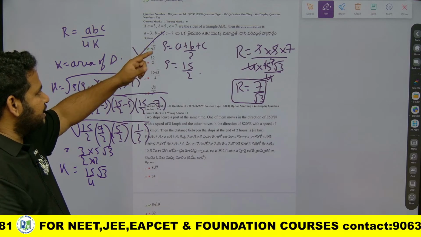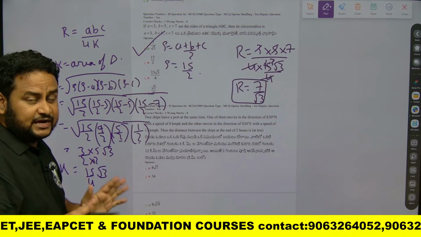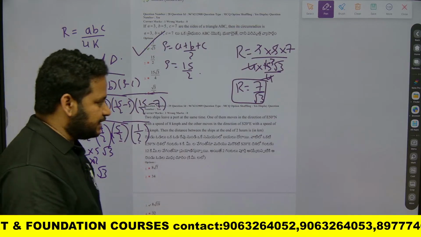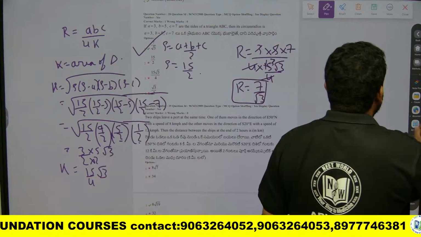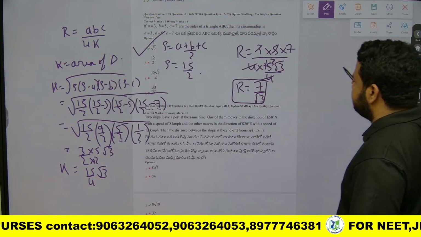If the values of A, B, C are given as triplets, instead of using Heron's formula, you can use half into base into height if it is a right angle triangle. Here it is not a right angle triangle, so definitely we should use Heron's formula. Clear? Let us move to the next question, friends.